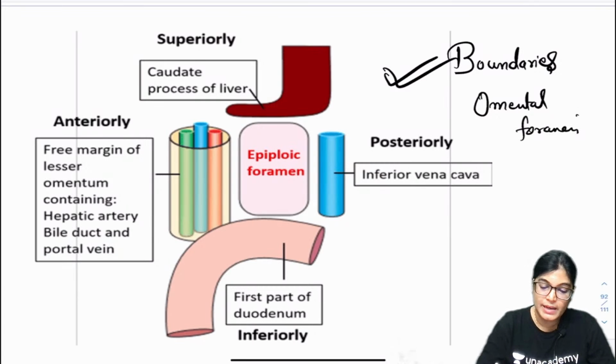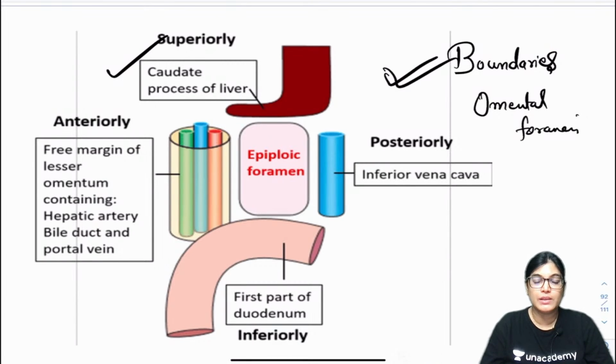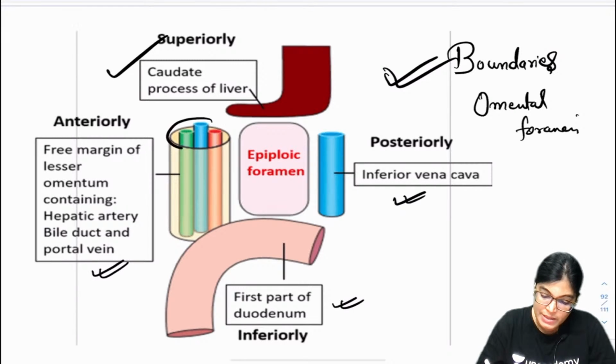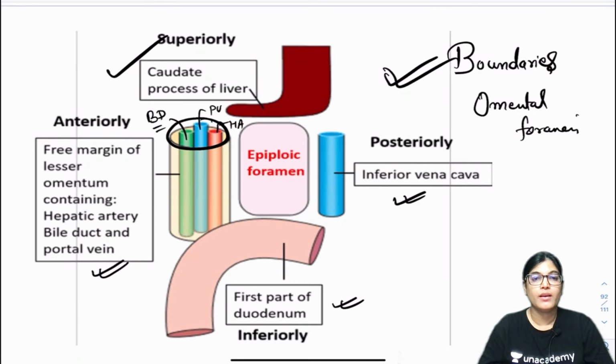Now here superiorly it is bounded by caudate process of liver, posteriorly by inferior vena cava, inferiorly by first part of duodenum, and anteriorly by the free margin of lesser omentum, which is containing hepatic artery, bile duct and portal vein. This is containing three structures. Okay, this is portal vein, this is hepatic artery and this is bile duct. So here bile duct will lie to the right hand side, hepatic artery and portal vein will lie posteriorly.